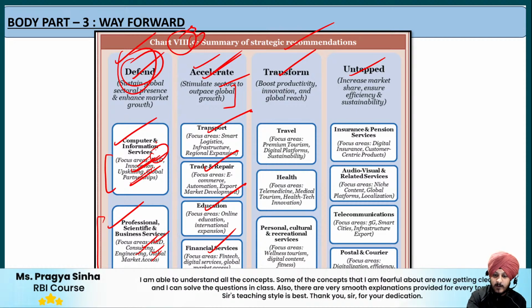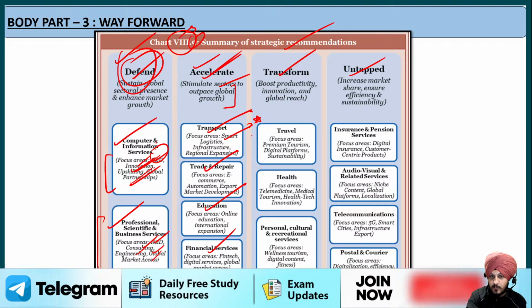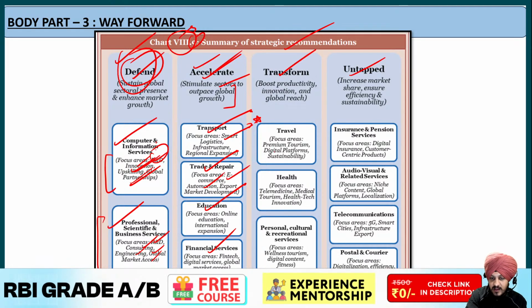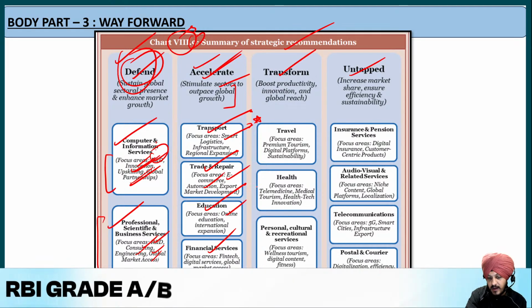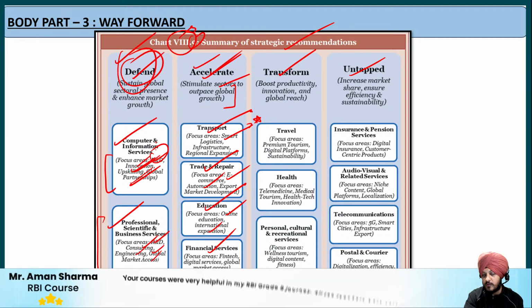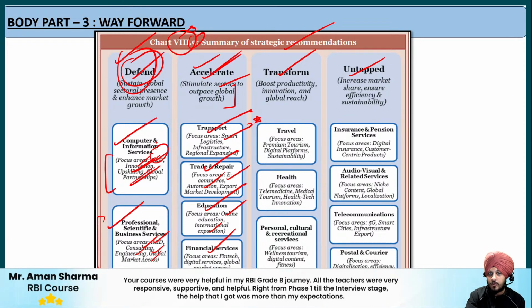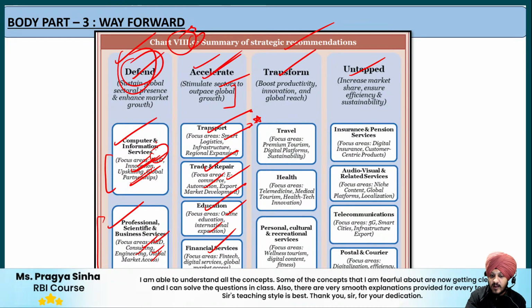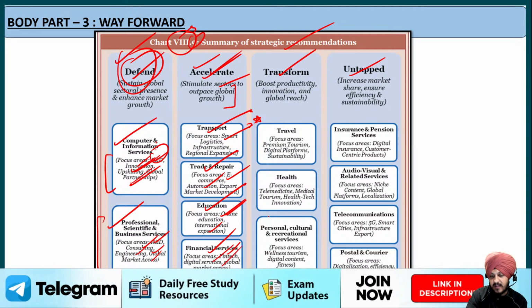Now you should know these keywords and remember them, and if you want to write them in the exam, write one line on each, that we need to promote smart logistics. You can also give some example with respect to that, any kind of technologically oriented example. Then regarding trade and repair, for example, we need to promote automation and e-commerce. Then education: online education, international expansion, and educational platforms. For example, most of our universities are still not at the top of global rankings, so we need to work upon that. Education is an important service, so you can write an example with respect to it. Then financial services: fintech, digital services, and global market access.